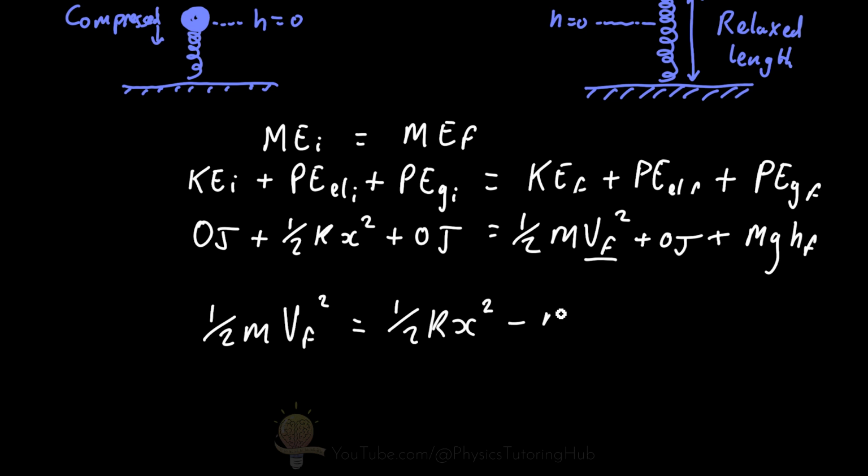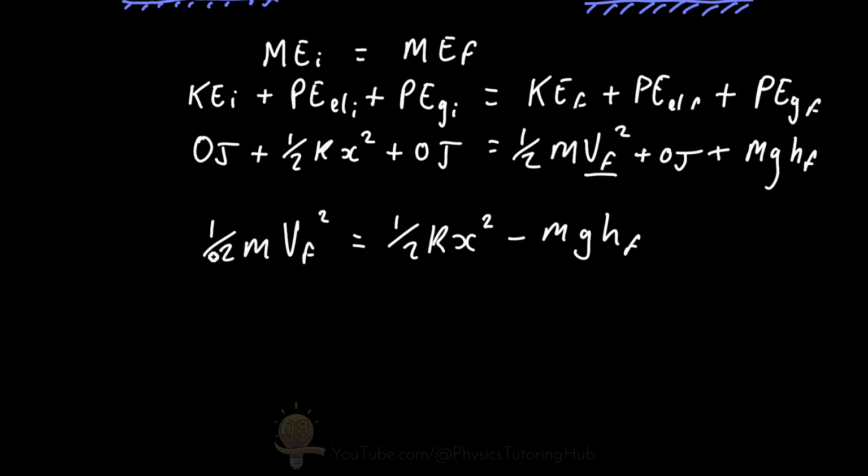So minus mass times g times height final. I'm going to multiply both sides of the equation by 2 to get rid of this half term. So mass times velocity squared is equal to the spring constant times the amount the spring was compressed squared, minus 2